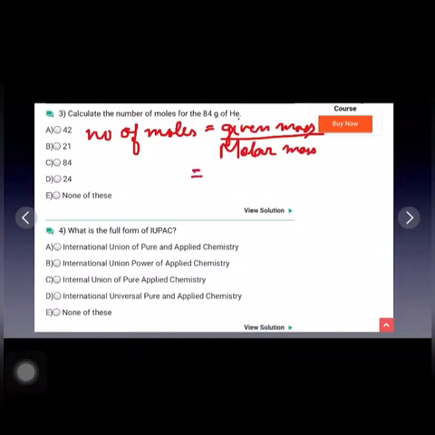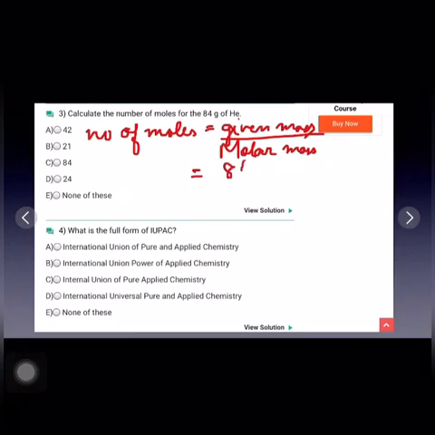So the given mass for helium is 84 and the molar mass we know for helium is 4. Now cancel it. 2 4s are 8, 2 1s are 2. So the correct answer is B part, which is 21.